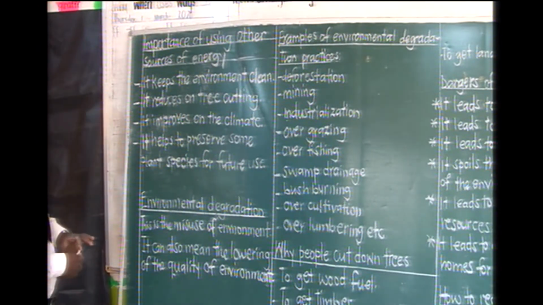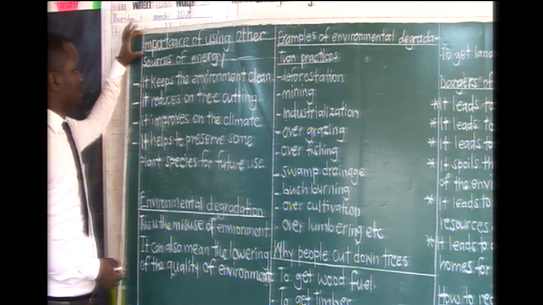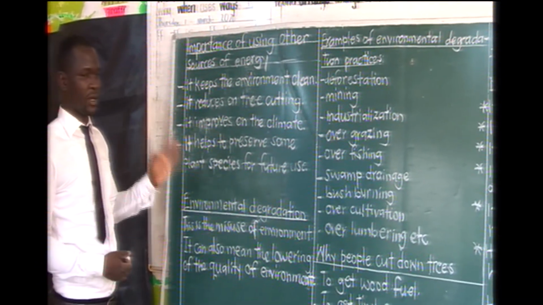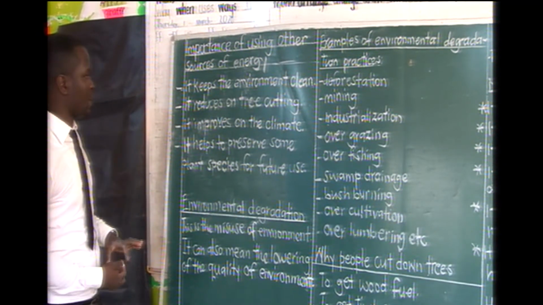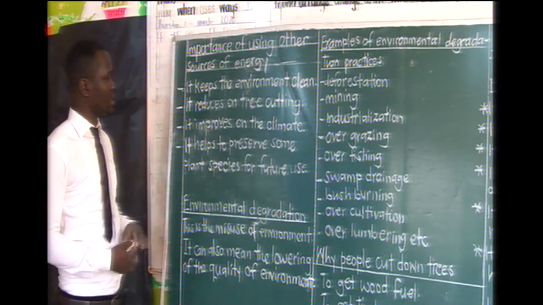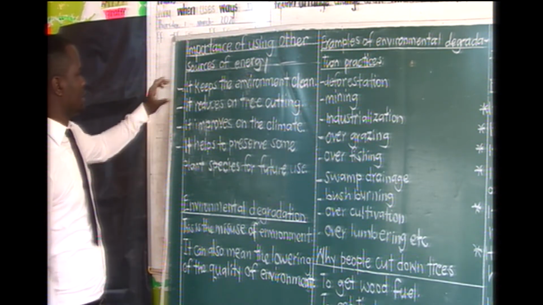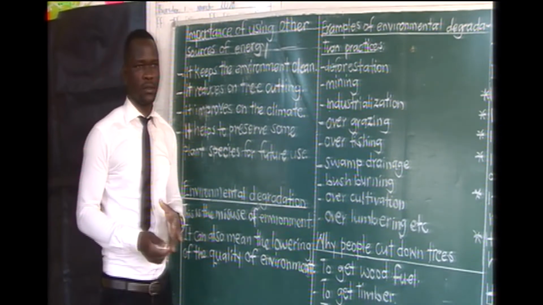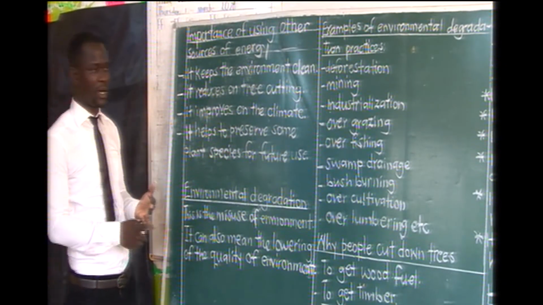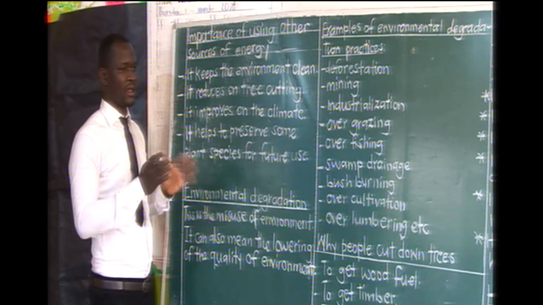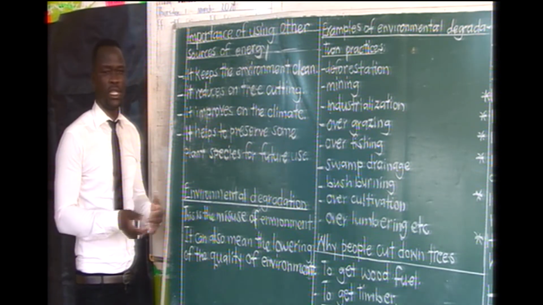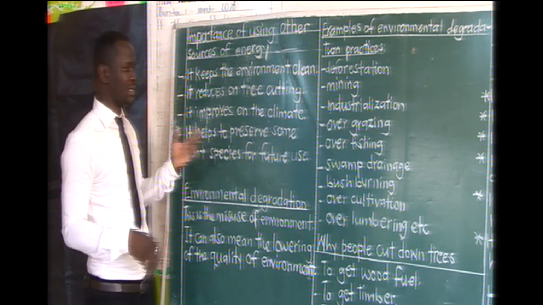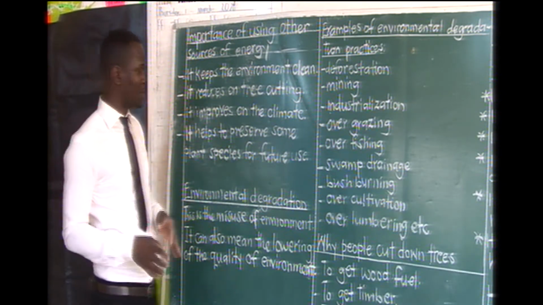So we are looking at the importance of using other sources of energy, the other ones that we have finished listing. How is it important? How is it good? One, it helps to keep the environment clean. Like we are understanding solar and hydroelectric power. These are resources that do not need you to use wood fuel. So the environment is clean. It is just a matter of turning the switch on and you are good to go.